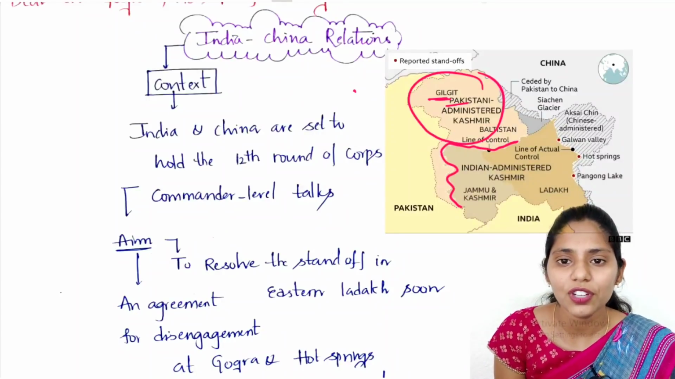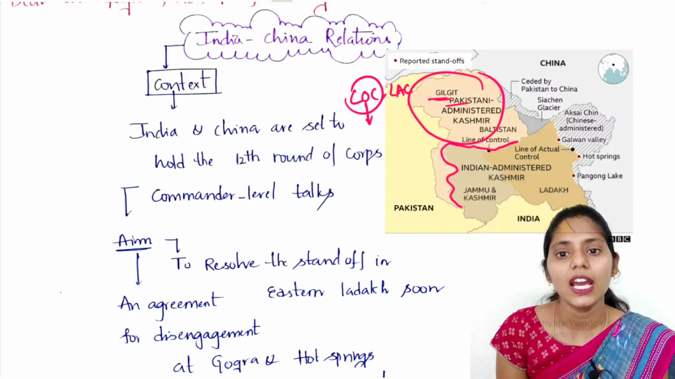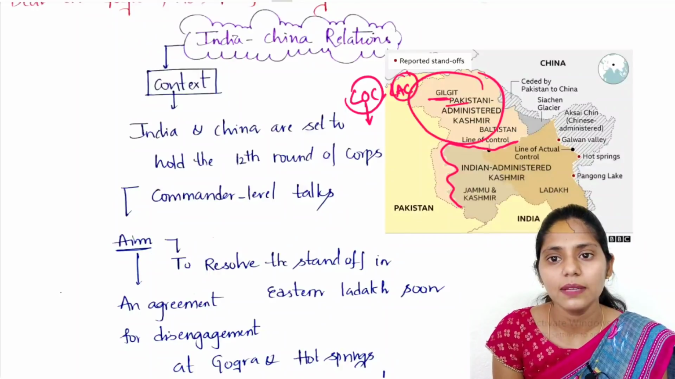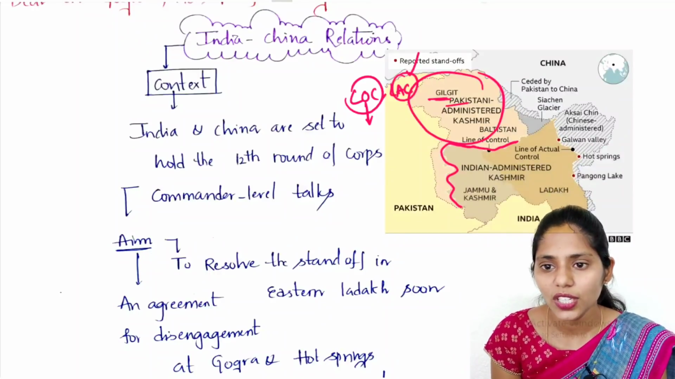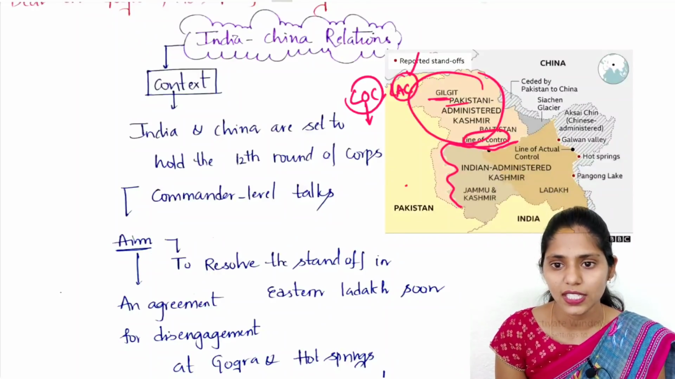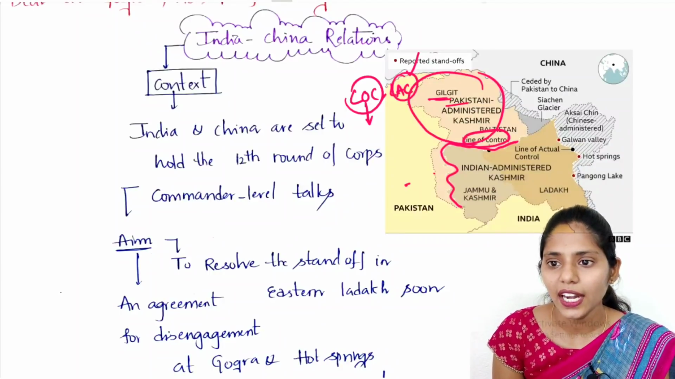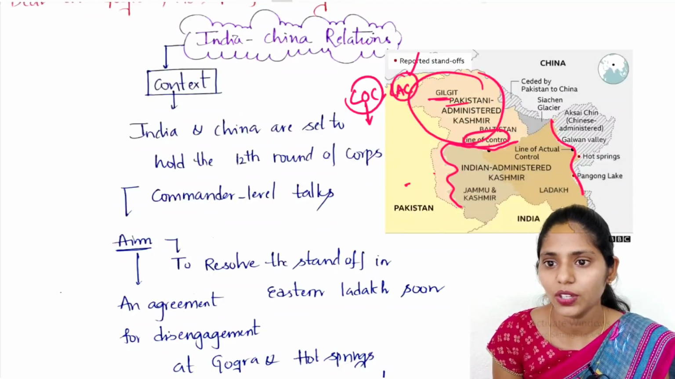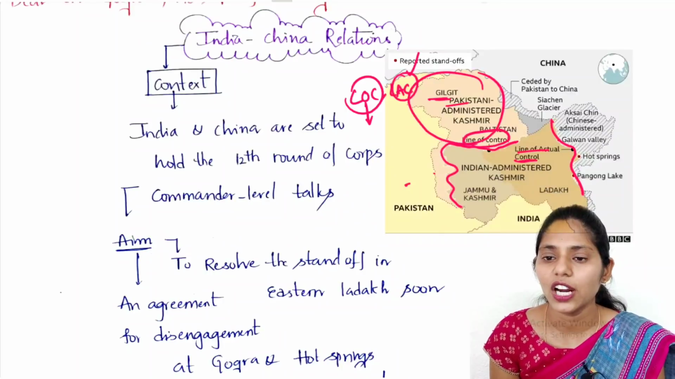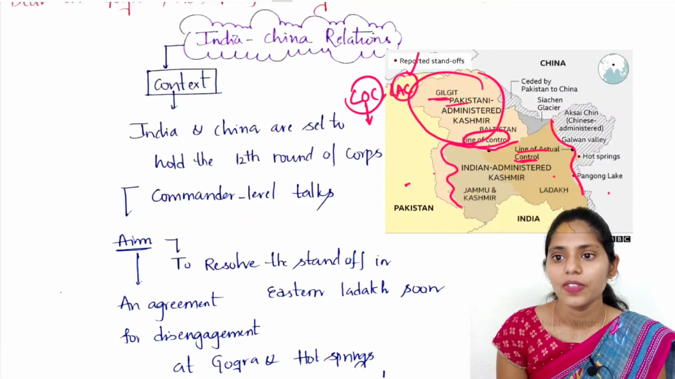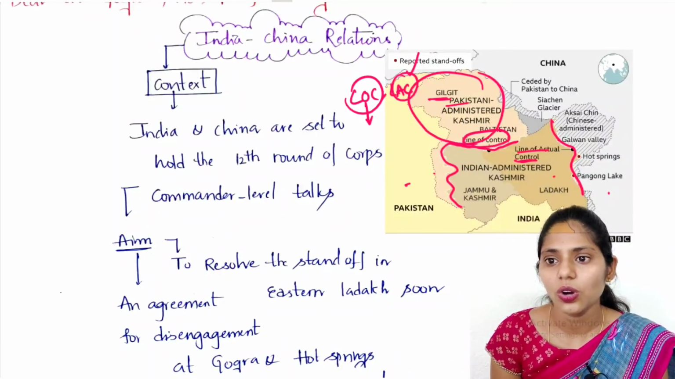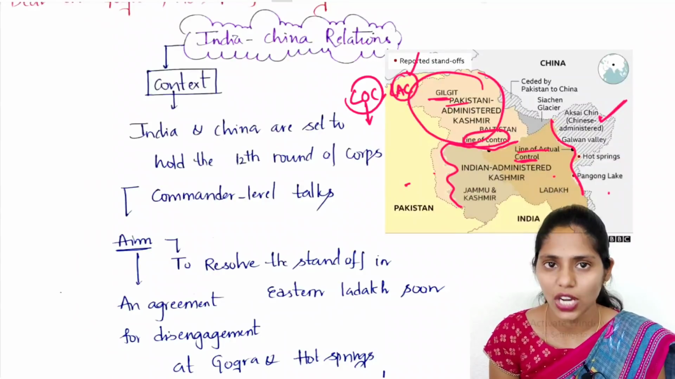So don't confuse LOC and LAC. LOC is between India and Pakistan, LAC is between India and China. So here we have the LOC, that is India and Pakistan. And here we have the LAC, okay. So this is the line of actual control between India and China. This Aksai Chin region is already under the control of China.